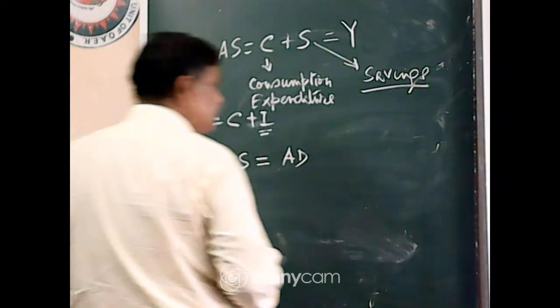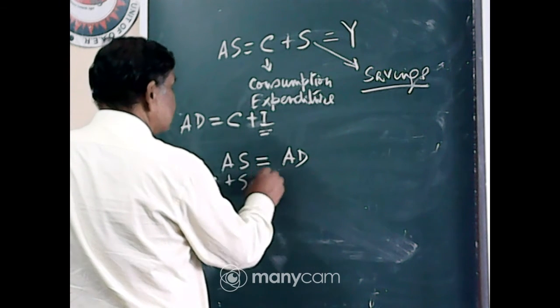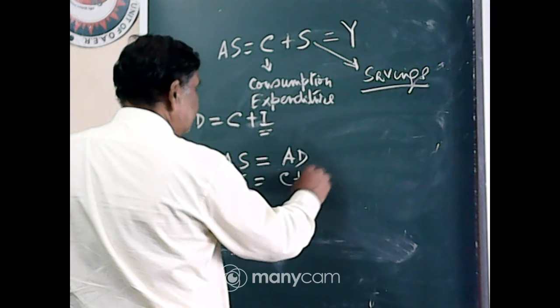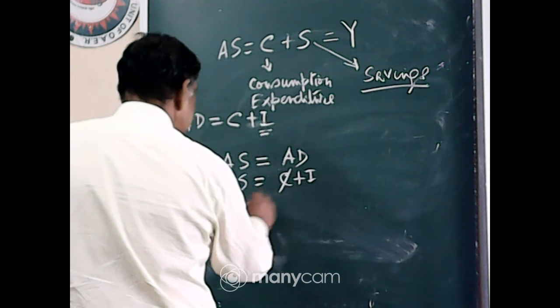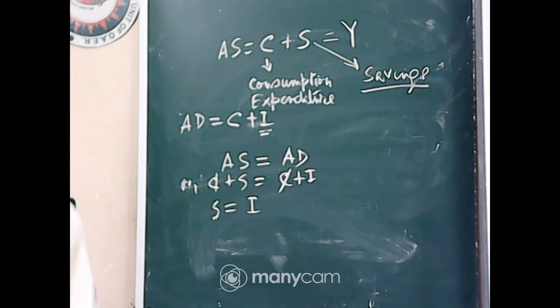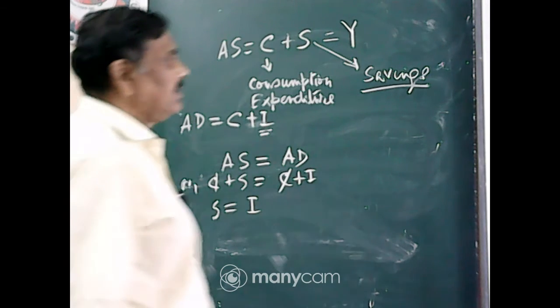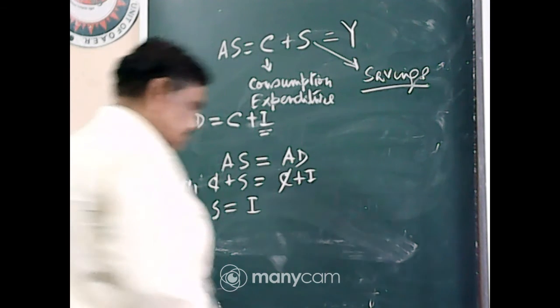So, C plus S is equal to C plus I. On both sides C is common, so we may omit C, then S is equal to I. That is, saving is equal to investment. This is the equality between saving and investment. So equilibrium can be explained either in terms of AS equal to AD, or in terms of S equal to I, that is, saving equal to investment.